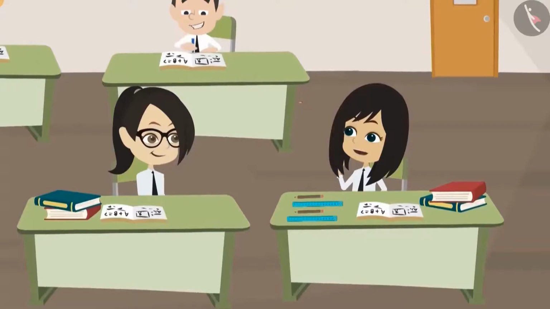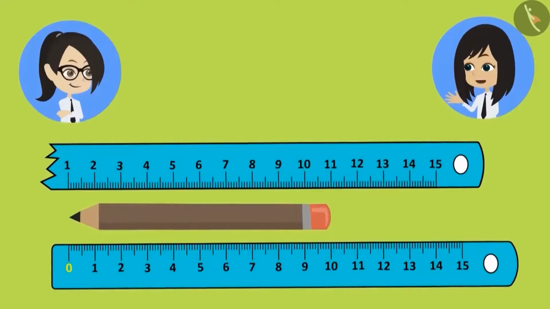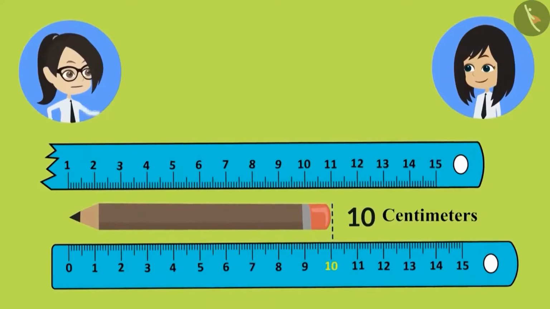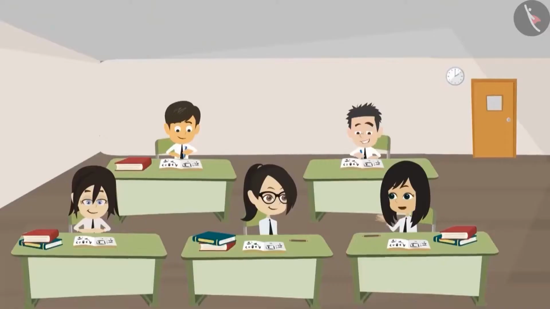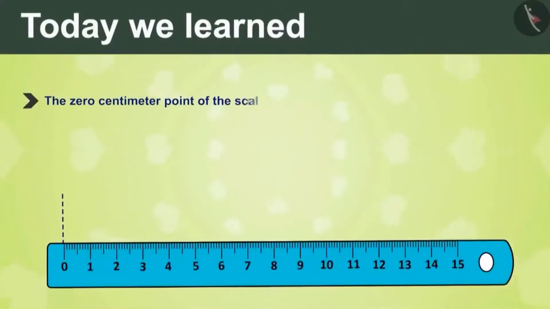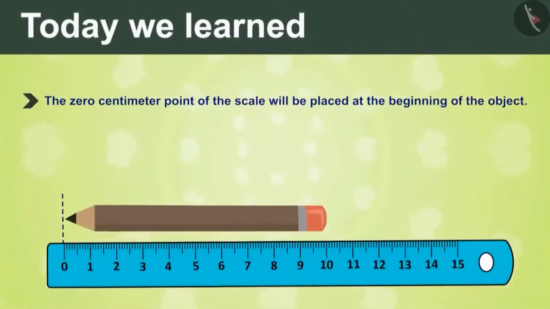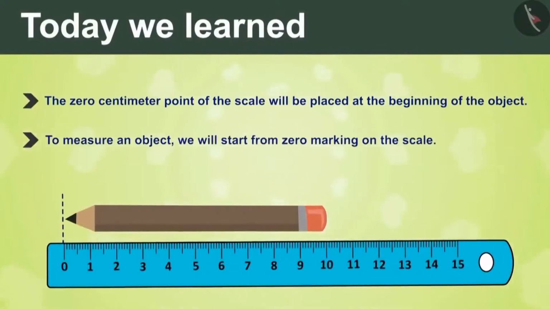This means whenever we measure using a broken scale, we will still start from 0. Yes, let's measure now. 0, 1, 2, 3, 4, 5, 6, 7, 8, 9 and 10. 10 centimeters. Now the measurement is correct. We need to remember these two rules while measuring any object. The 0 centimeter point of the scale will be placed at the beginning of the object, and to measure an object, we will start from 0 marking on the scale.